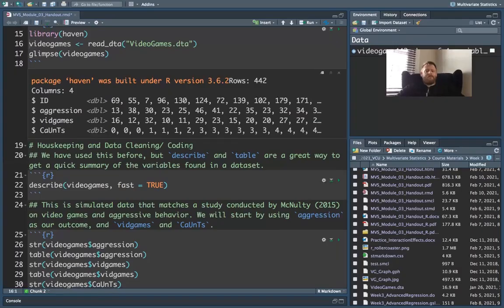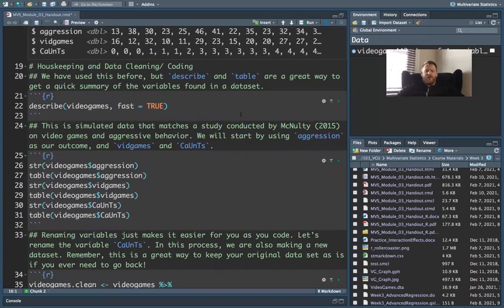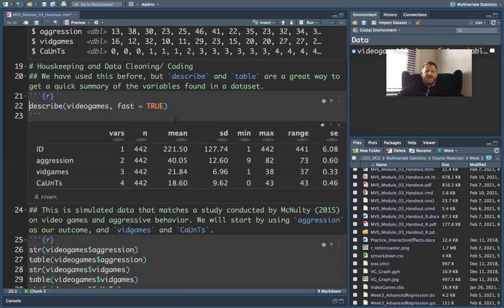All right, so we should always start with some descriptive statistics, and the describe function is a great way to do that. Describe comes from the psych package. And I say fast equals TRUE here because I don't need the full set of descriptive statistics. I just want to get a quick sense. ID, that's not really a numeric variable. It's just a categorical. So we can ignore that one. Aggression, videogames, and counts. Here are the means. So aggression has a mean of about 40, videogames about 20, and counts about 18.